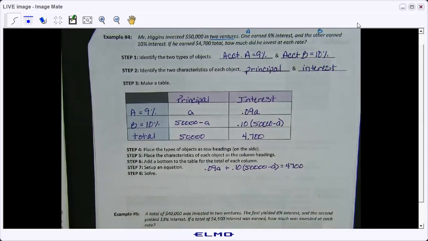Okay, and then you're going to solve it just like we did on the other one. And you can clear your decimals if you want, but you don't have to. Remember, if you do multiply everything by 100, 4,700 becomes 470,000 because you have to add 2 zeros onto that. Okay, so I'm going to give you a minute to solve that right there.